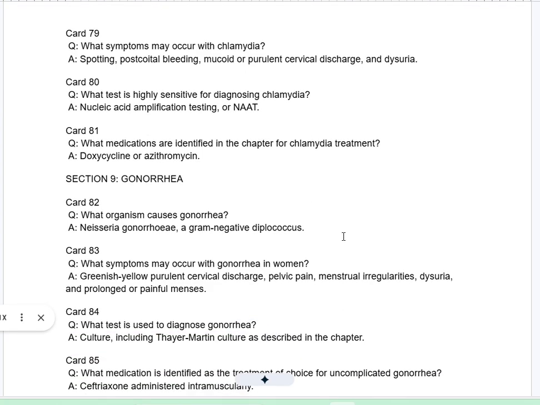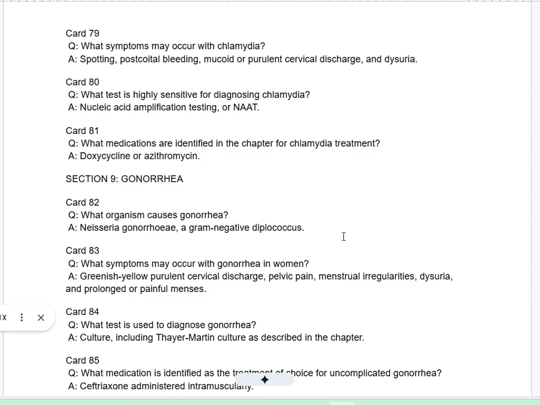Card 79Q. What symptoms may occur with chlamydia? A. Spotting, postcoital bleeding, mucoid or purulent cervical discharge, and dysuria. Card 80Q. What test is highly sensitive for diagnosing chlamydia? A. Nucleic acid amplification testing, or NAAT.